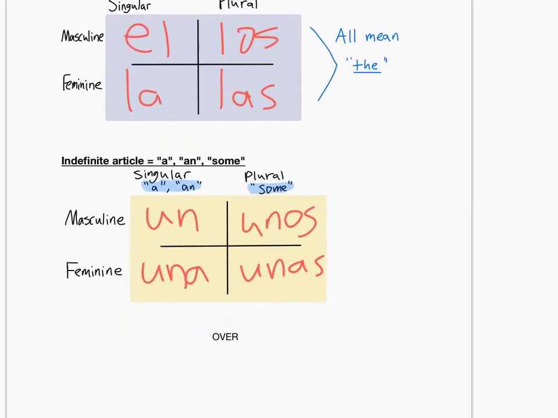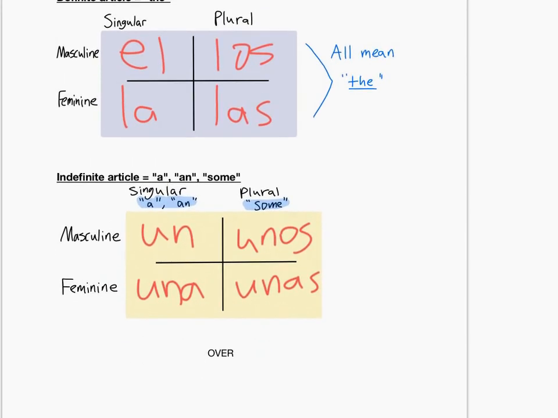And then on this side, we have the plural, which is some. So unos muchachos would be some boys. And then we have a girl or some girls. For example, unas muchachas versus una muchacha. So un muchacho, unos muchachos. Una muchacha, unas muchachas. And again, here are the translations for this.